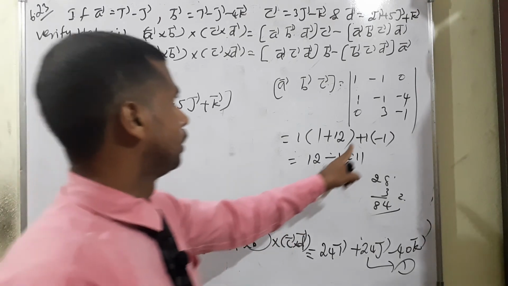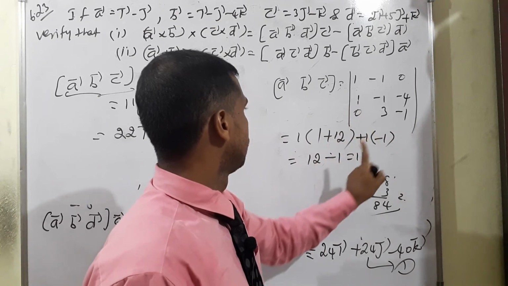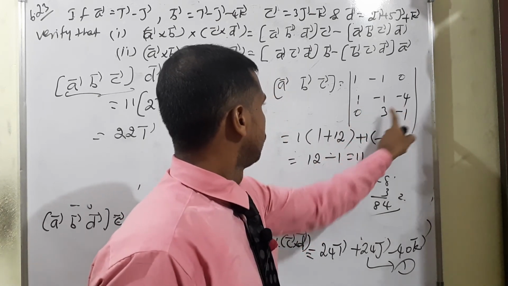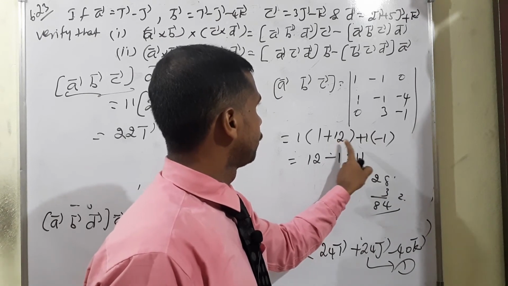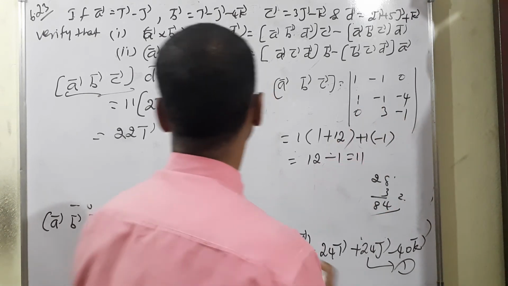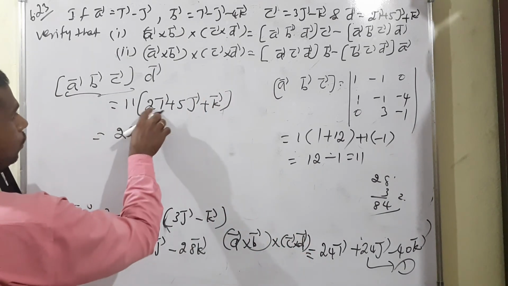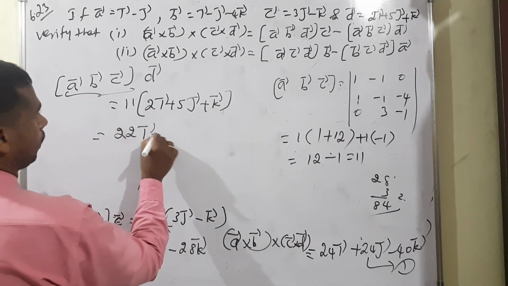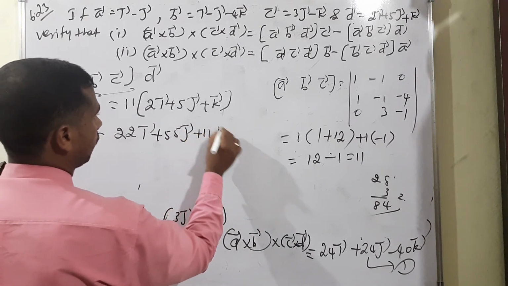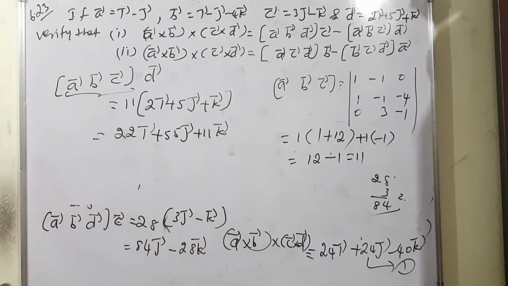Just to check it, dear, this is ABC. We have 12 minus 1, minus 1 into 1, so positive 12. So check it. 2 into 11 is 22, 5 into 11 is 55j plus 11k vector. This is minus, isn't it?